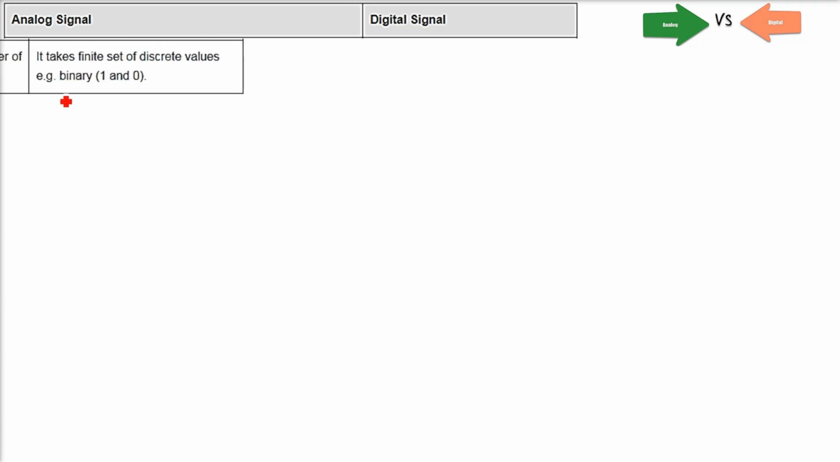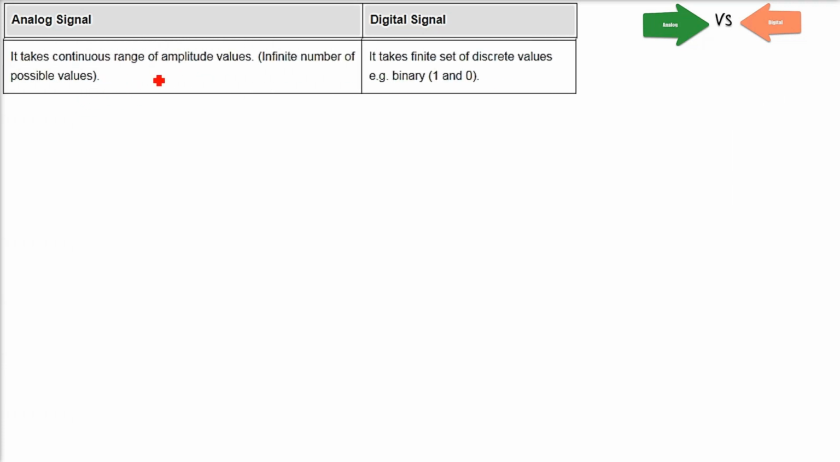The next difference is that an analog signal takes a continuous range of amplitude values, because there are an infinite number of possible values. If you make a graph, for every value of time you will get a value of voltage. So you will have infinite values. That is how the samples are taken.